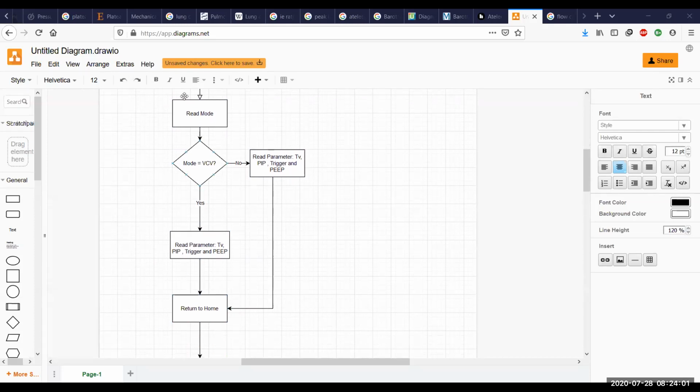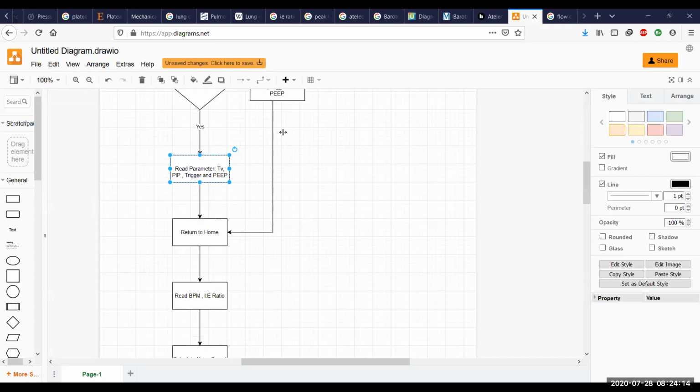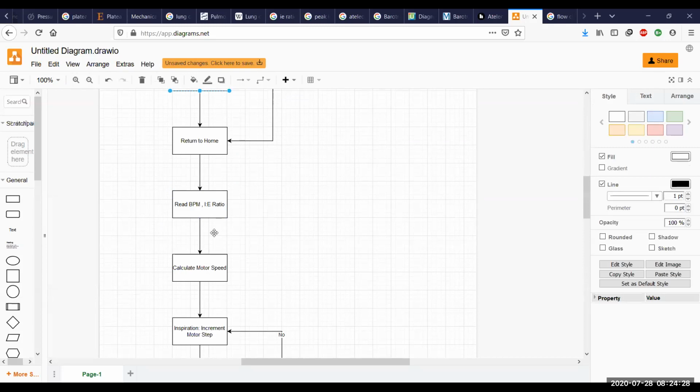I'm sorry, there's a mistake here: trigger should not be in the volume control mode. So only assist control mode has a trigger. Once you read these parameters, the motor and the compression mechanism start returning to home. After that, the BPM and IE ratio are read, and the motor's speed is calculated.